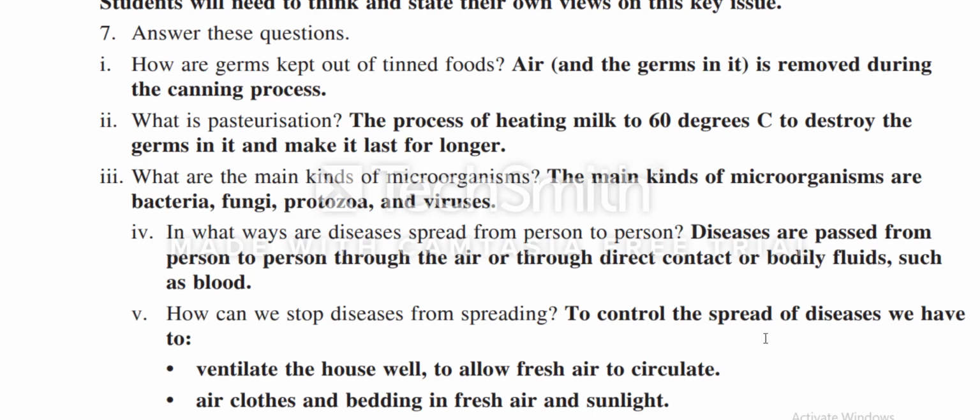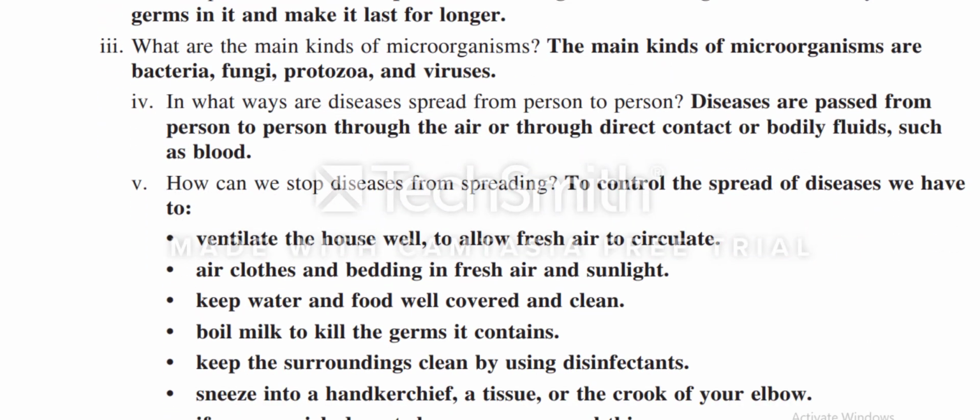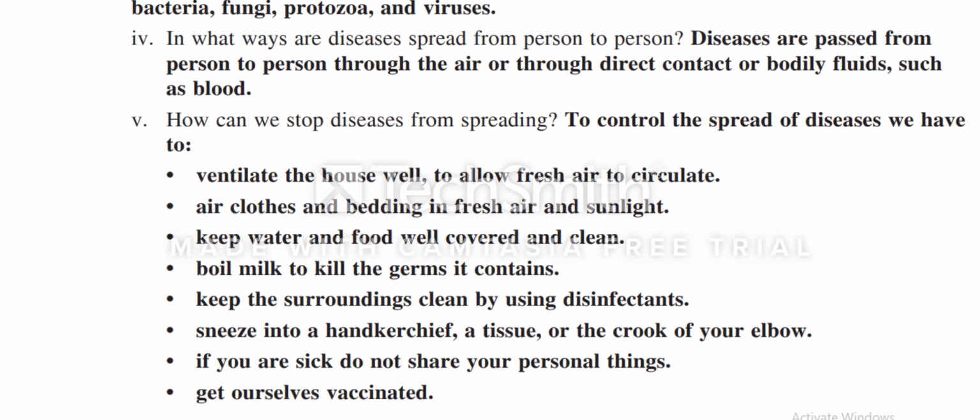To control the spread of disease, we have to ventilate the house well to allow fresh air to circulate. Air clothes and bedding in fresh air and sunlight. Keep water and food well covered and clean. Boil milk to kill the germs it contains.